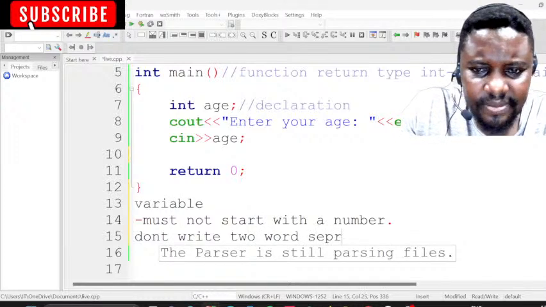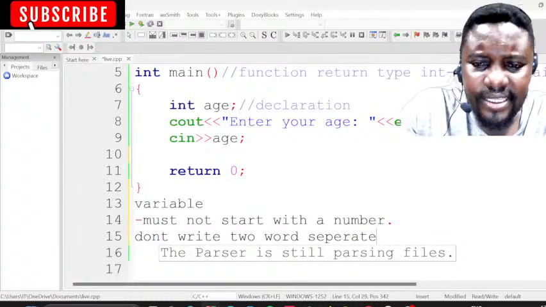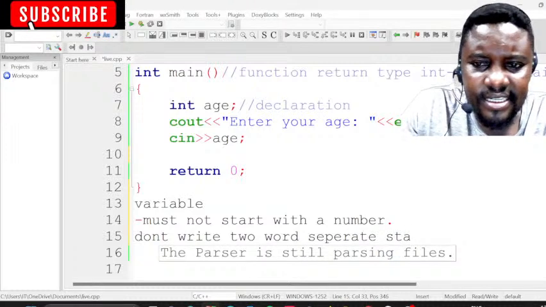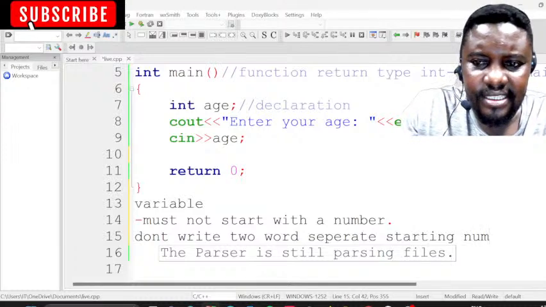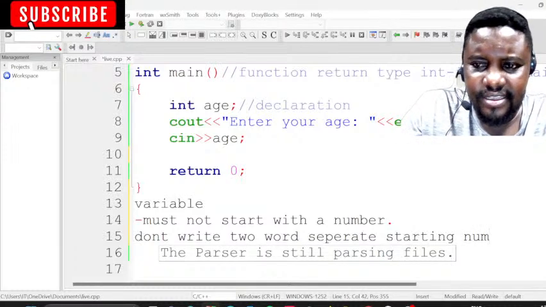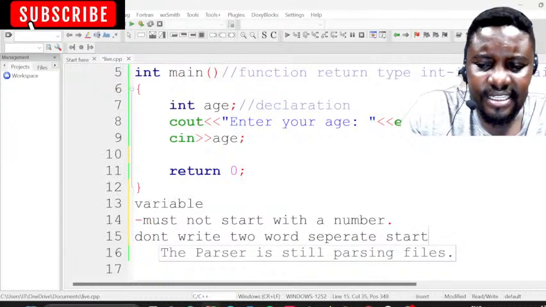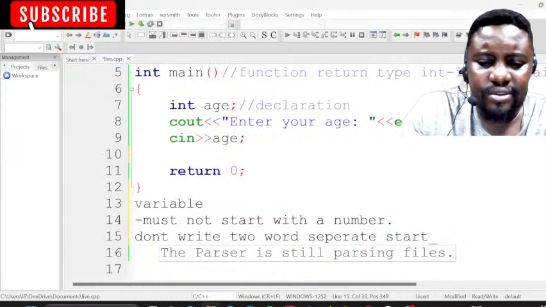When I say that, for example, you say starting, then you say number, like that, and call it your variable. Don't write that. You can join them, you can say start_number, like that. You put an underscore.